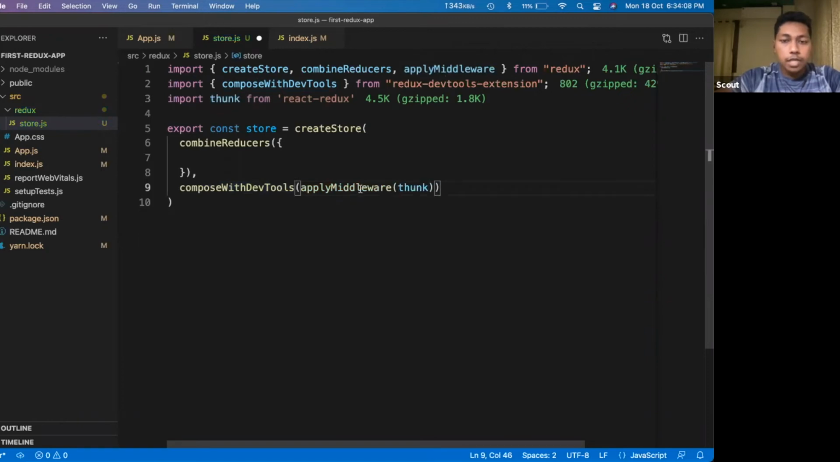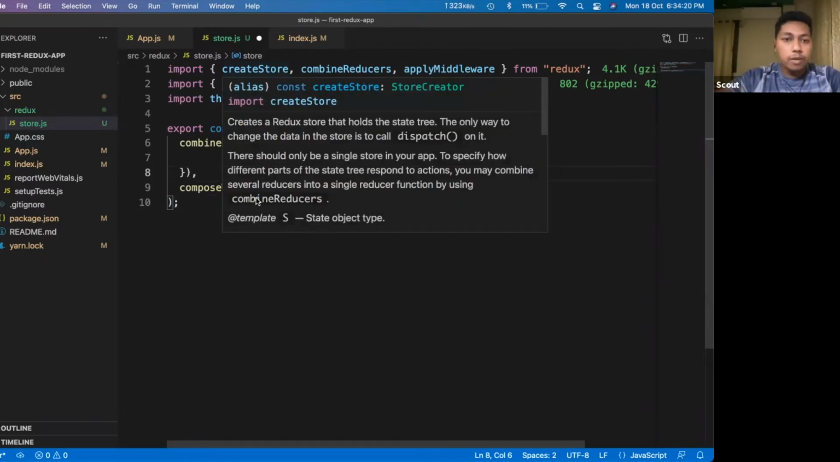What is middleware, what is thunk, I will talk about later, because it will not make any sense if I tell you right now. Okay, so our store is ready. So these are the few basic imports that you have to do.